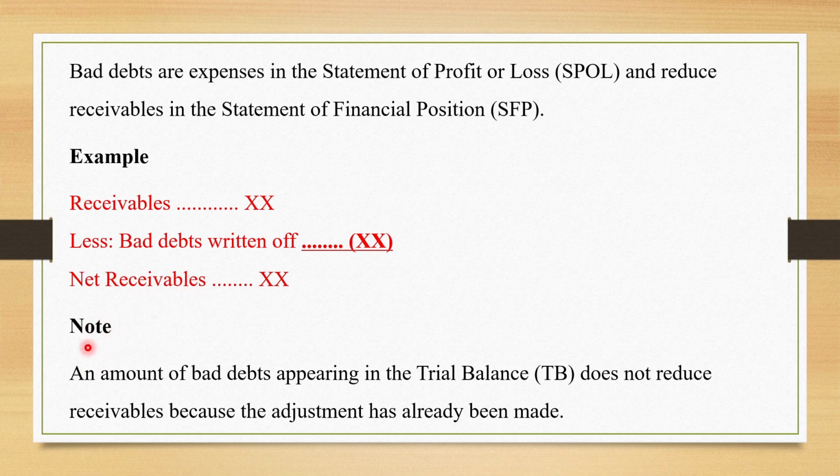So here, you have to note this. An amount of bad debt appearing in the trial balance does not reduce the receivables because the adjustment has already been made. If you're given a question and you find that in the trial balance there is a bad debt, you don't have to reduce that amount from the receivables. The adjustment has already been done. You have to deal with what is in the additional information.